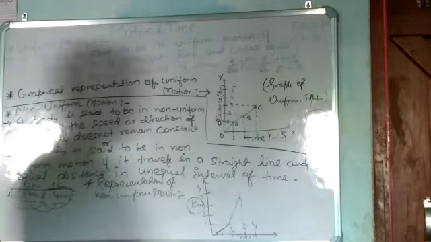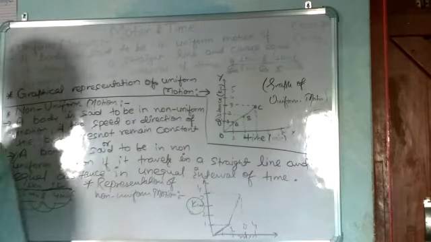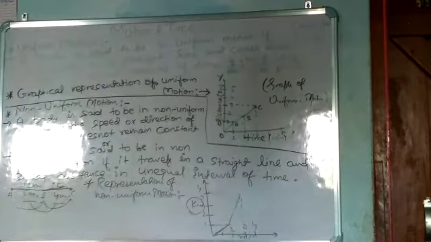So this type of curved line states that the given object is in non-uniform motion.